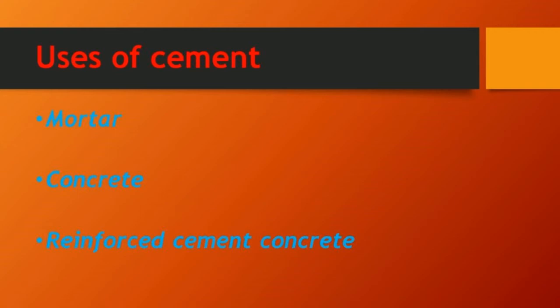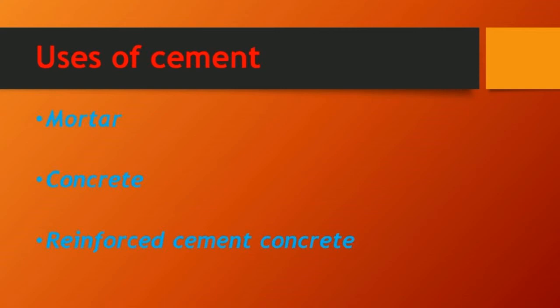Next one is reinforced cement concrete. It is a composite material made by mixing iron mesh with cement. That means it is cement mixed with the help of iron. It is very strong and firm. It is used for the construction of especially dams and bridges. For example, if you want to move to various countries, with the help of a bridge only we will move. In the bypass bridge, everything. Like that, if you want to build a bridge, we need iron.